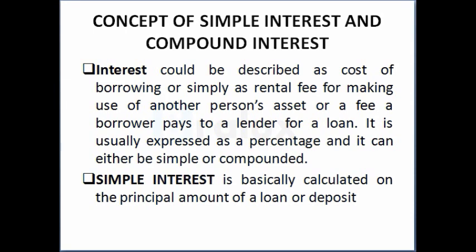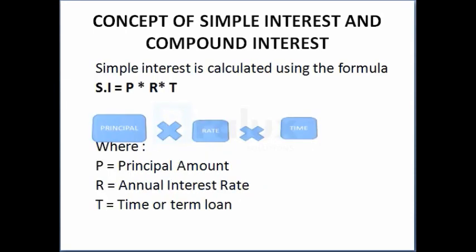This is just a basic example on simple interest. Suppose Mr. Muritala opened a fixed deposit account of 5 million naira with Chop Life Bank that pays an interest of 3% per annum. What is the interest earned after 1 year? And what is the interest earned after 4 months?